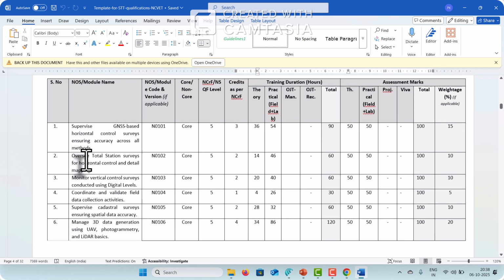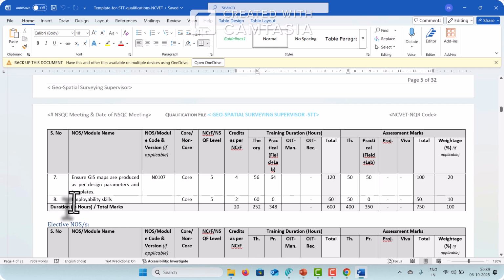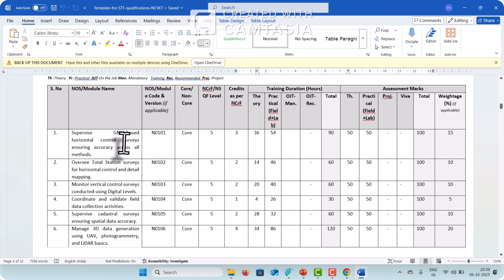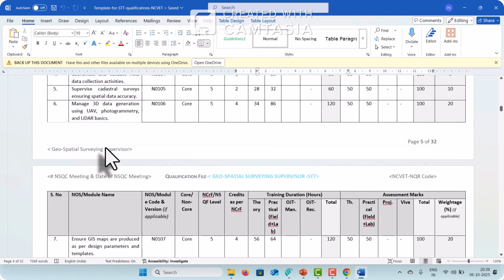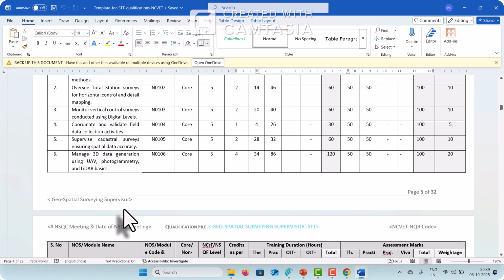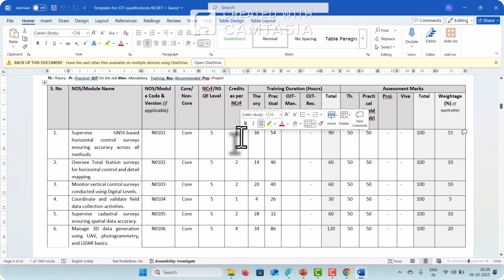So here we have 6 modules, 7 modules, and 8 is the common one for employability skill. Each one is, for example, supervised GNSS based horizontal control survey ensuring accuracy across all. This is the name of one of our NOS. In total we have 7 NOS, and 8 is the employability skill, a general skill, you can call it a soft skill. And we have here the level 5 credit per NOS. This is the credit per NOS you can see here.